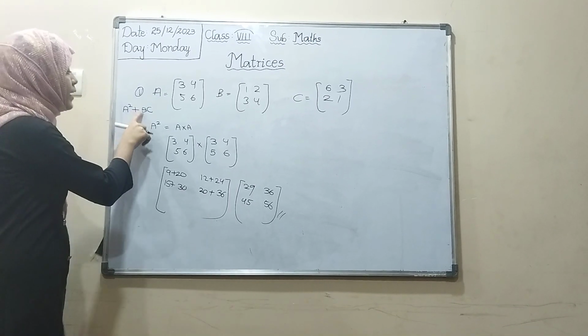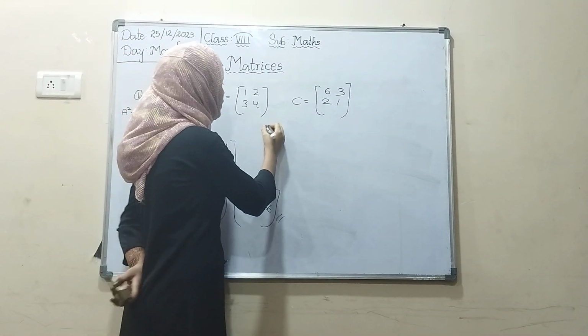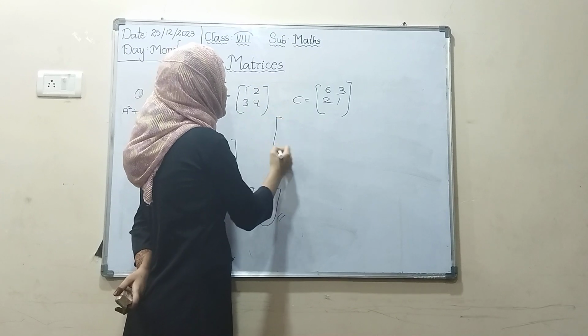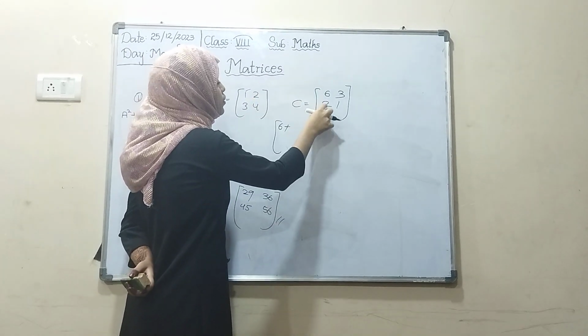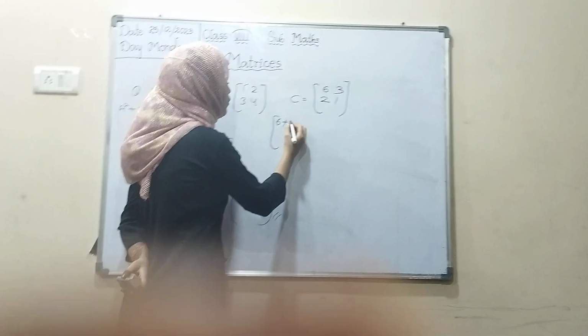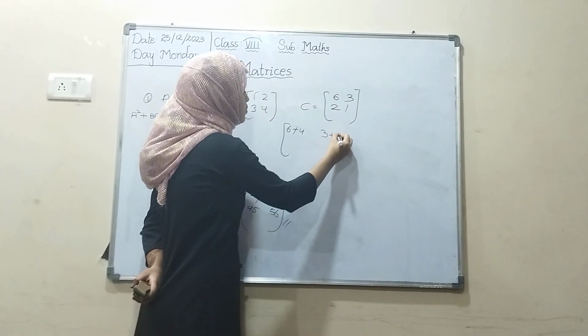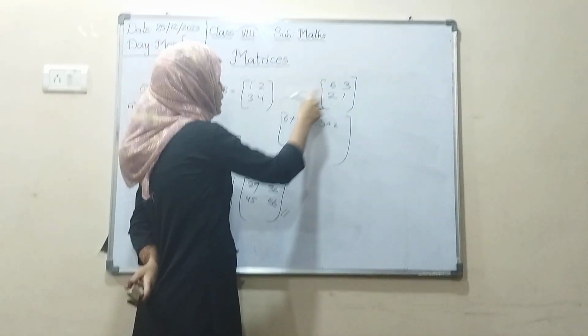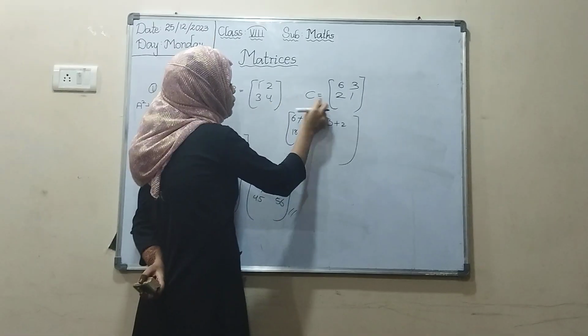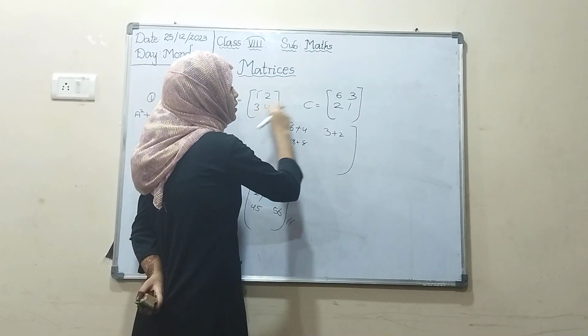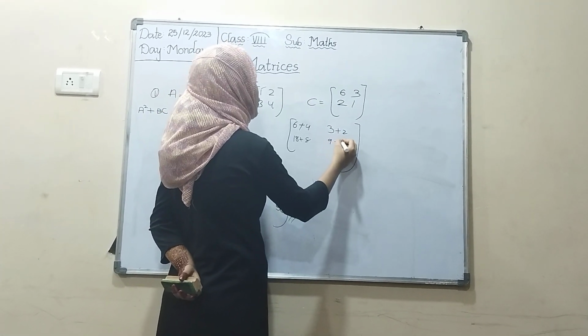Now they are telling BC. BC means we have to multiply. 1 6 is 6 plus 2 2s are 4, 1 3 is 3, 2 1s are 2. 3 6s are 18 plus 4 2s are 8. 3 3s are 9 plus 4 1s are 4.